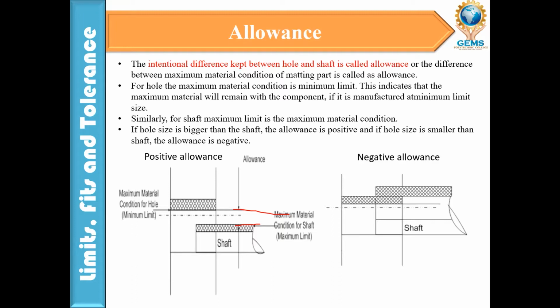So the difference between the two, the minimum limit of the hole minus the maximum limit of the shaft, we call an allowance. If that is positive, it is a positive allowance. If the maximum size of the hole is less than the lower limit of the shaft, we call it a negative allowance. If you see this figure, it is a negative allowance. If you see this figure, it is a positive allowance.